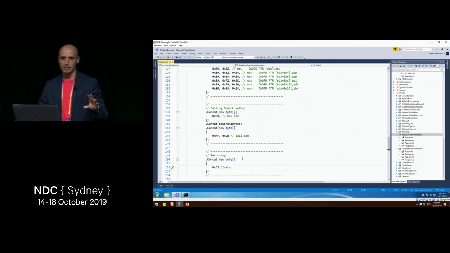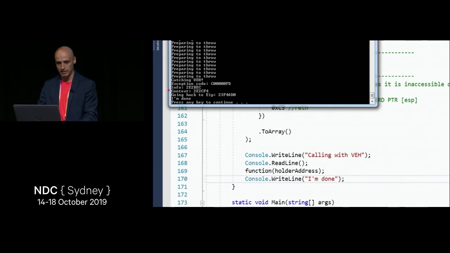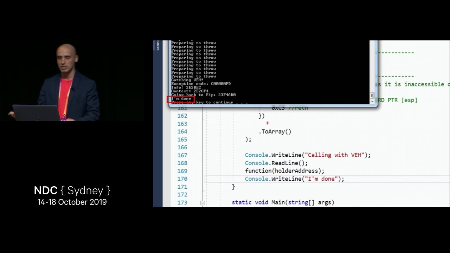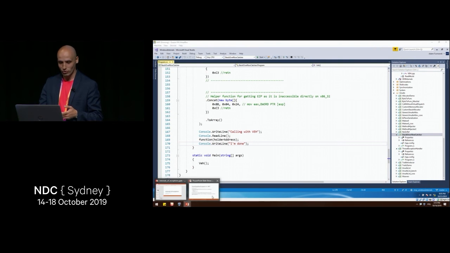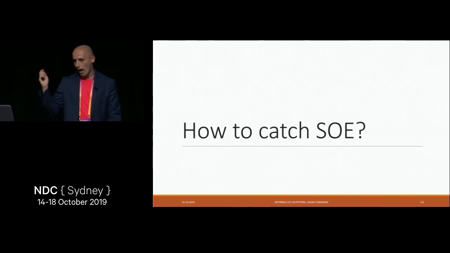So I generate some machine code, register all the handlers, do the set jump, long jump approach, and ultimately when I call my function, I can handle the Stack Overflow exception, and ultimately I can write successfully, I am done. So this is how we can do this. Obviously, this is probably not something you want to do in your production code. It only shows that you can do this if you understand all the mechanisms of exceptions under the hood.